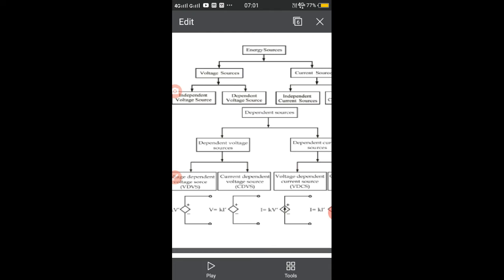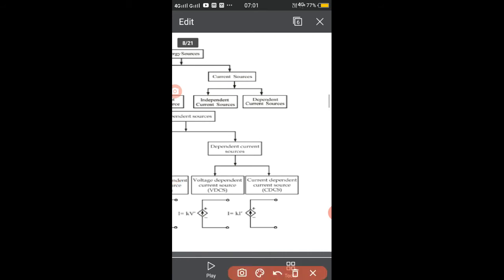Next, the dependent current source. Again it is of two types: voltage dependent current source and current dependent current source. The current source which delivers the current to the circuit depends on another voltage source; that is the voltage dependent current source. The next one is the current dependent current source. The current delivered to the circuit depends on another source element, that is, a current. That's why it is a current dependent current source.